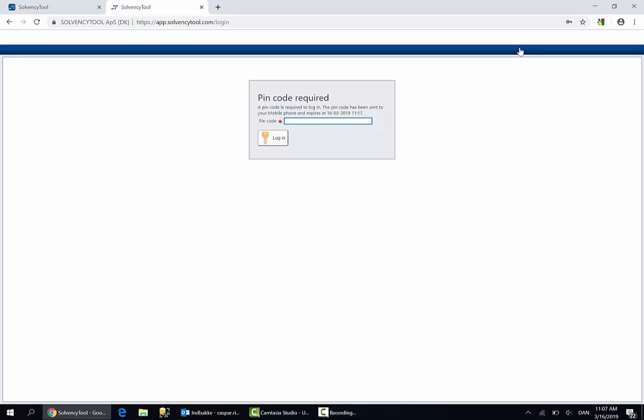We normally use two-factor authentication, which means that you will get a separate code either on your mobile as a text message or on your mail.